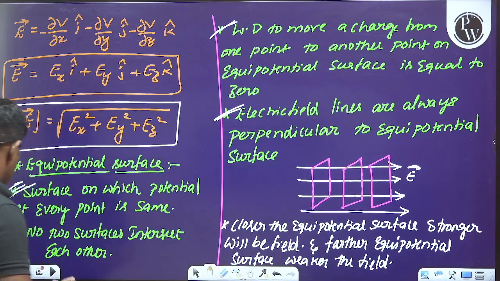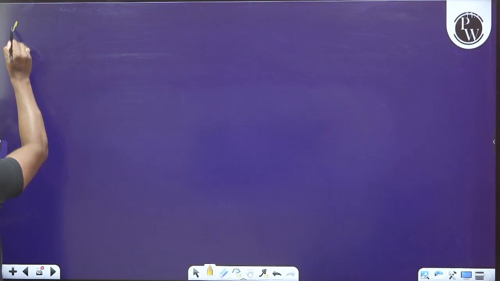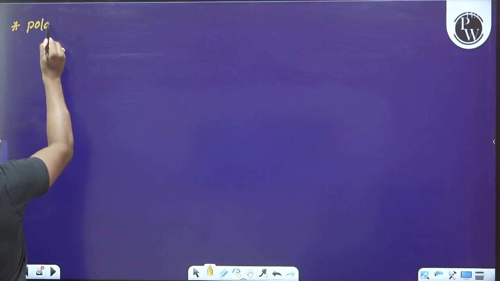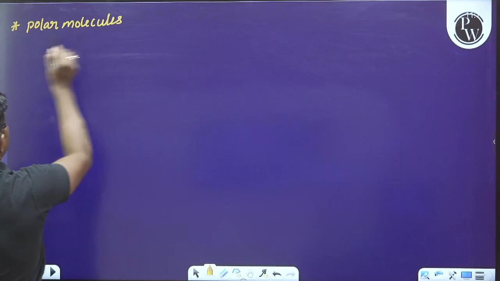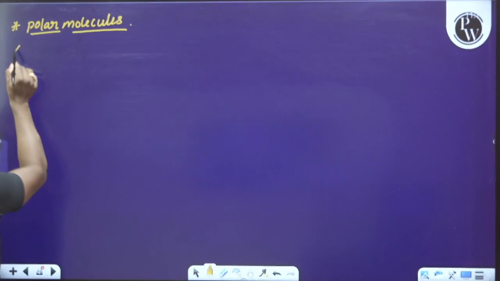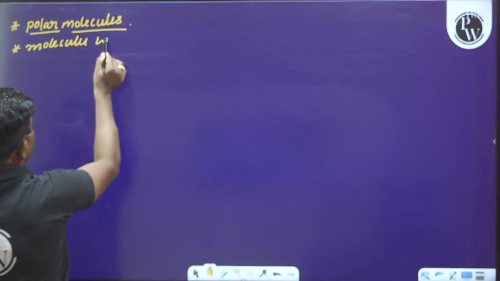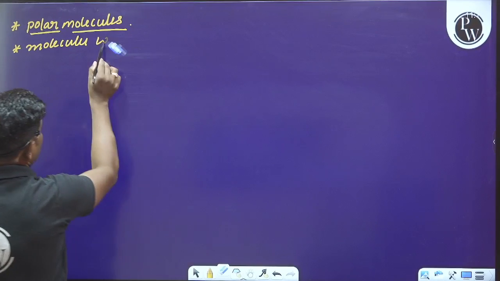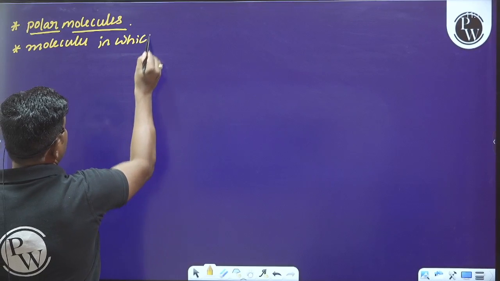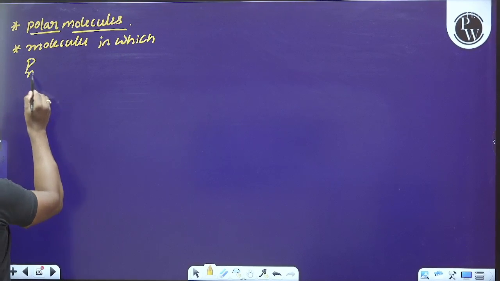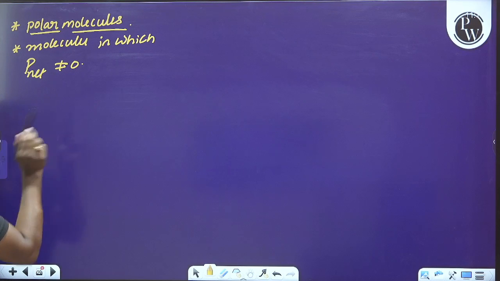And later let's move on to the next point, that is polar and non-polar molecules. What are these polar molecules? See here, the molecules in which the net dipole moment is not equal to 0.